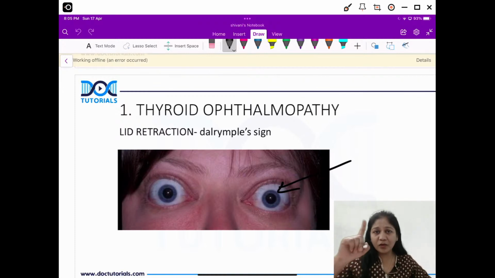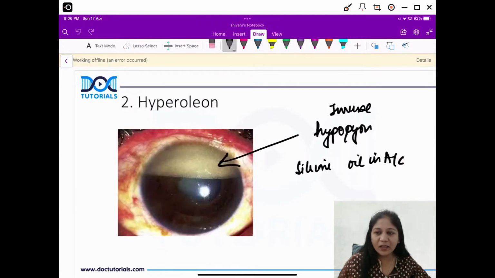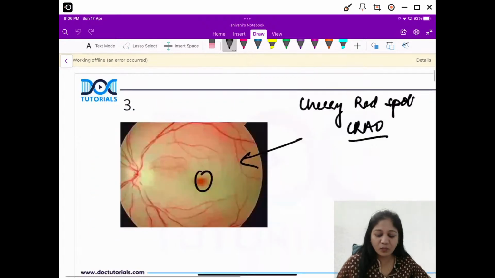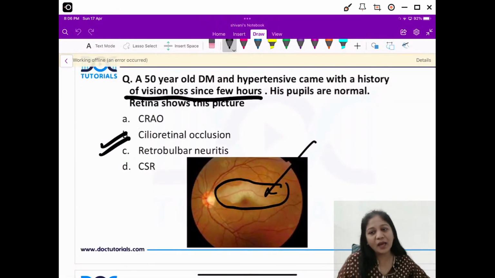So lid retraction, the first lid sign in thyroid, Dalrymple sign, you have extra opening of the lid. Second sign from this is the von Graefe sign, which is lid lag on looking down. Next is the hyperoleon, which is silicone oil in anterior chamber that you see after pars plana vitrectomy. This is the next picture where we have a cherry red spot. I told you it is with CRAO, and other disorders are also there. Cherry tree never grow tall in mud and sand. But more important for our PG students is a perfused cilio-retinal artery, or another question where you have problems only at cilio-retinal artery.